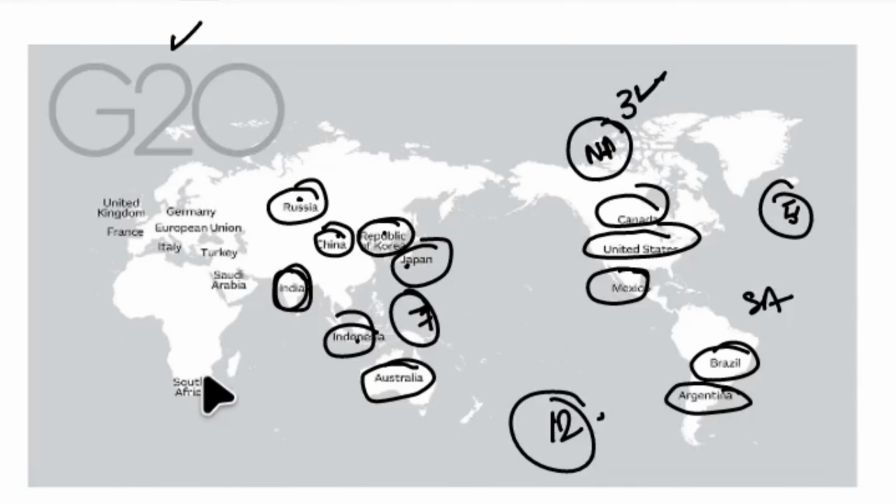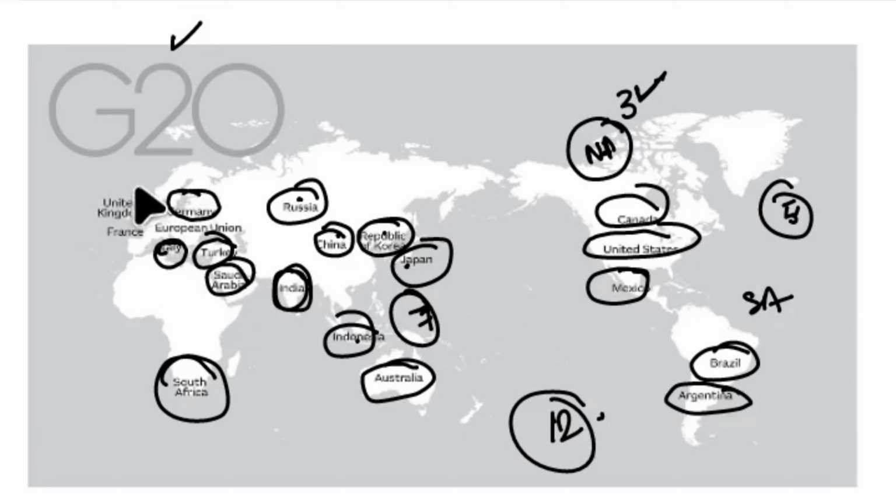And from Africa, we have South Africa, and from the Middle East or Western Asia, we have Saudi Arabia, Turkey. From Europe, Germany, Italy, United Kingdom, and France. So how many? 1, 2, 3, 4, 5, 6, 7. So 12 plus 7, total 19.